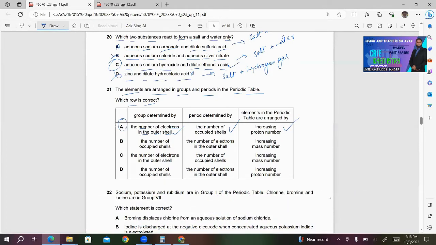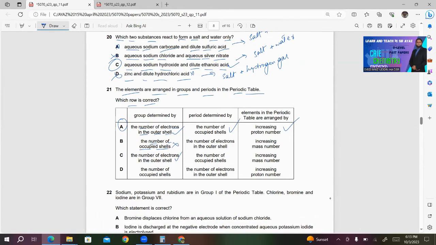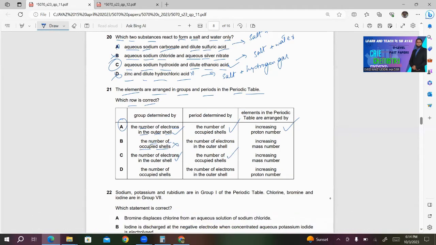For your convenience, I am going to read the other statements. Group determined by the number of occupied shells. This is wrong. So no need to read other statements. Group determined by the number of electrons in the outer shell. This is correct. Period determined by the number of occupied shells. This is also correct. The elements in the periodic table are arranged by increasing mass number. This is incorrect. So these two are incorrect so far.